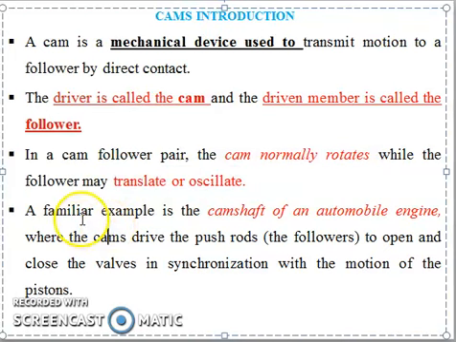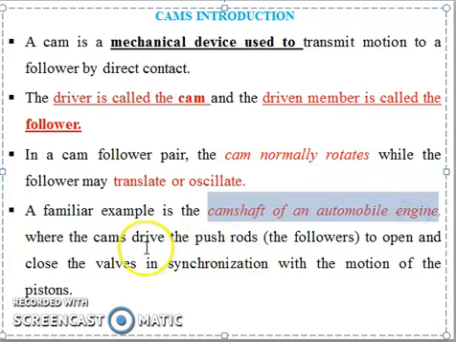The most familiar example of a cam and follower is the crankshaft of an automobile engine, where the cam drives the push rod, that is the follower, to open and close the valve in synchronization with the motion of the piston.